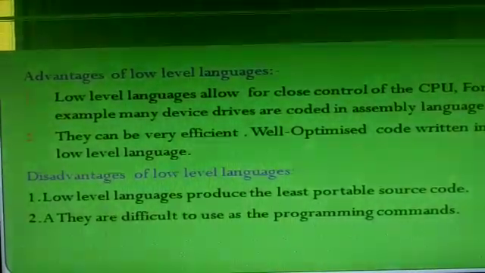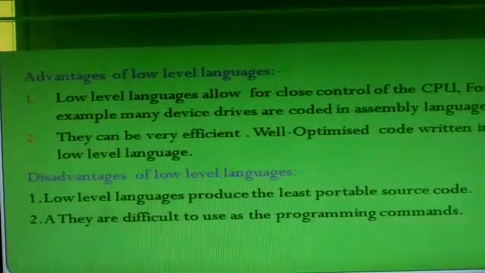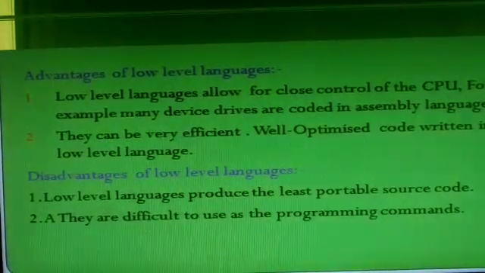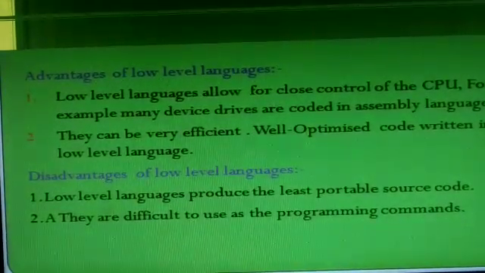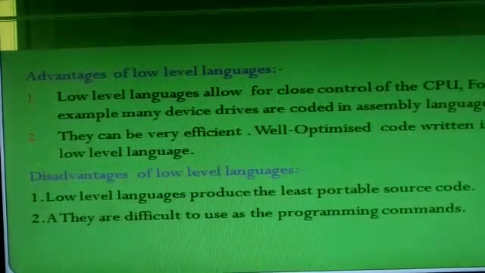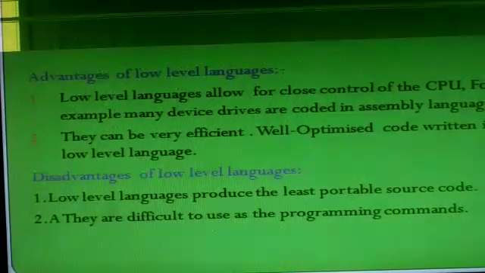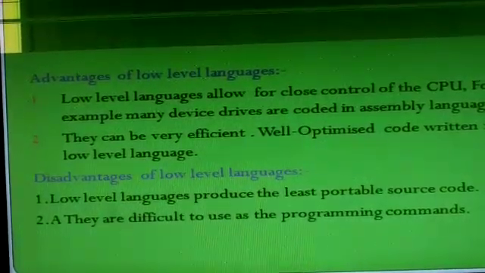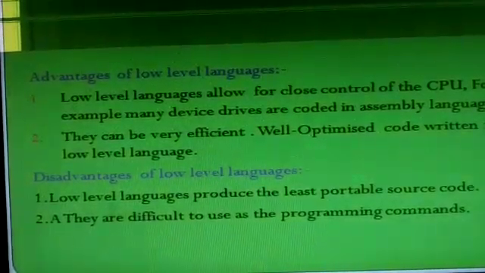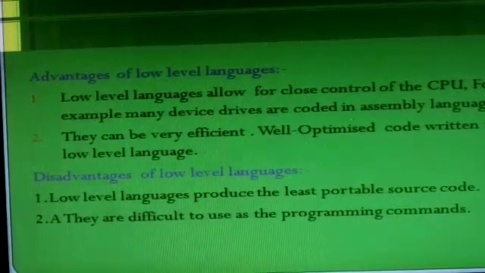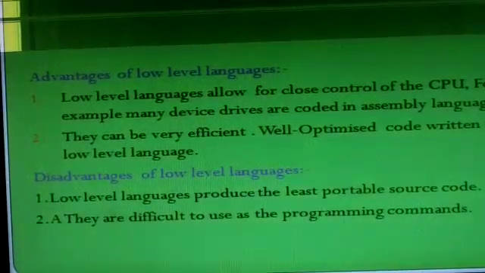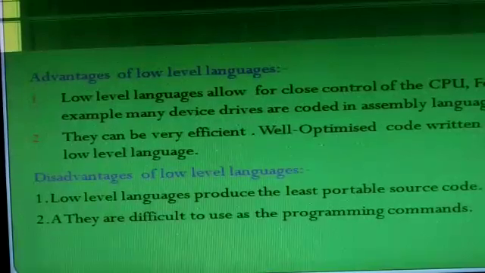We also have some disadvantages of low level language. First one is that low level language produces the least portable source code. And they are difficult to use as programming commands. Means everyone can't use this low level language, means machine language, means 0 and 1, like this.